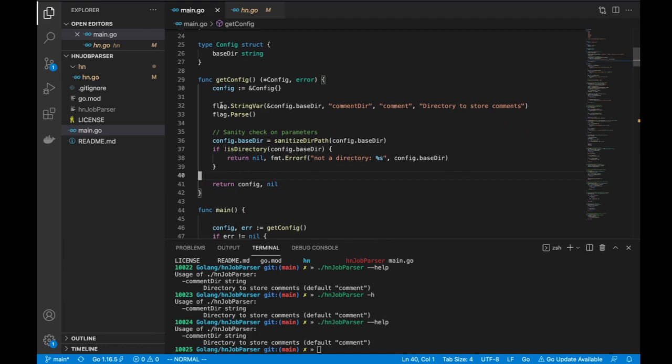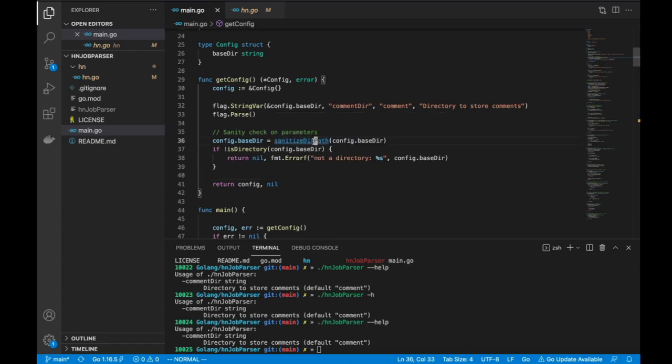Okay, and yeah, so we're just taking in this base directory variable, and we're going to do a sanity check on it. What this is going to do is, if there is a trailing slash in the path, it will just remove it. The reason is I am going to use path.join later. If I remember correctly, I am not supposed to have a forward slash, because it's then probably going to add another forward slash to it. I think that's the expectation.